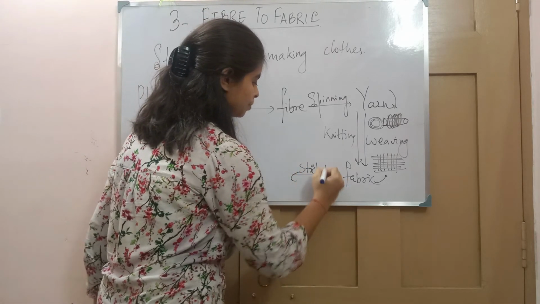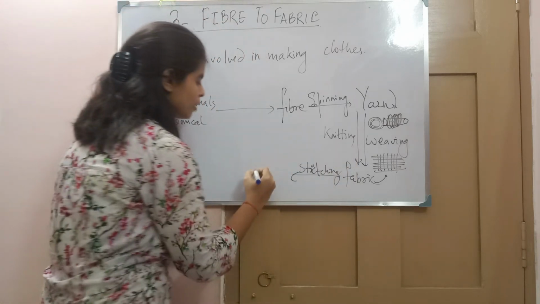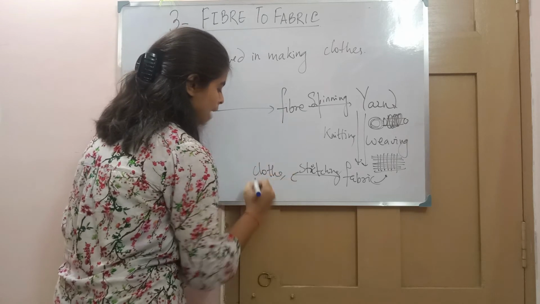And from fabric what we do, we stitch different colors of clothes, and then we stitch it, and what we get: clothes, bags, curtains.